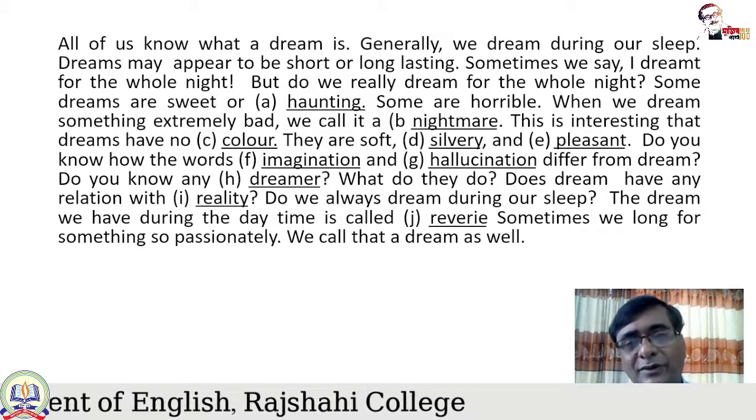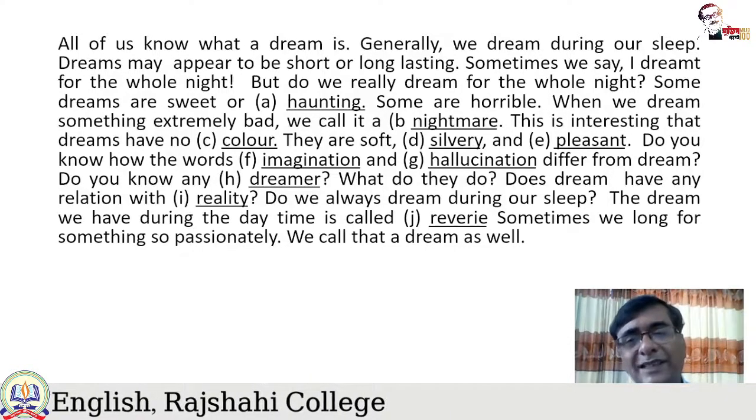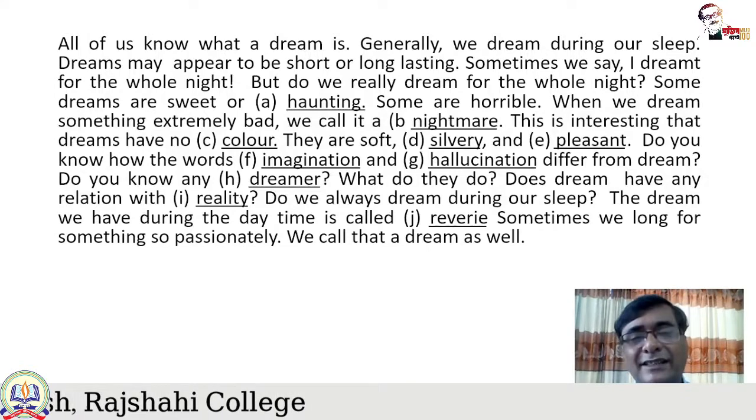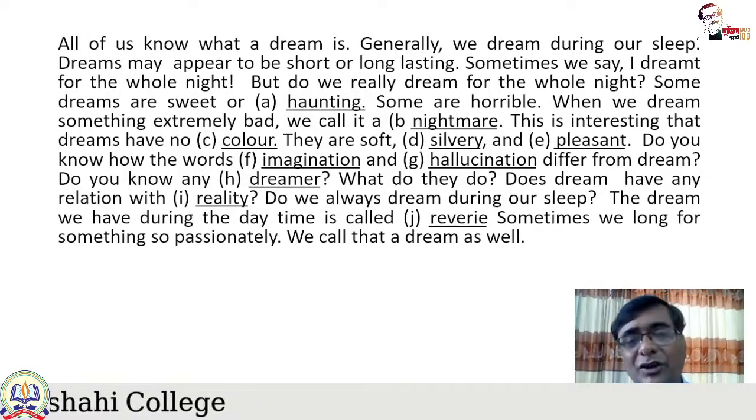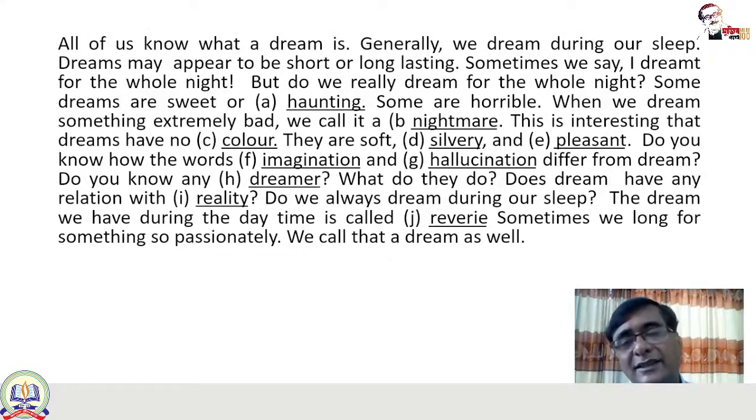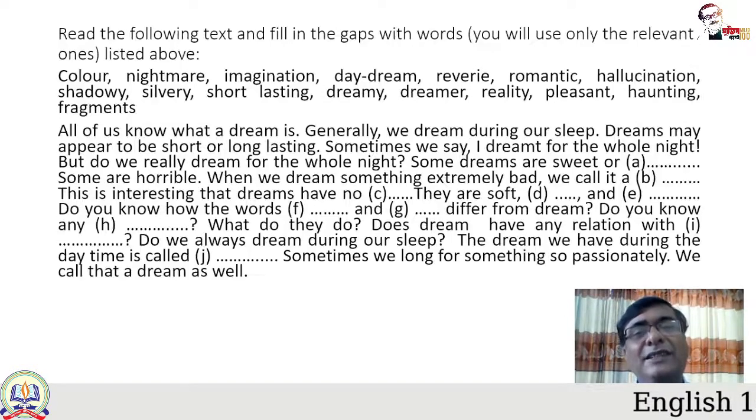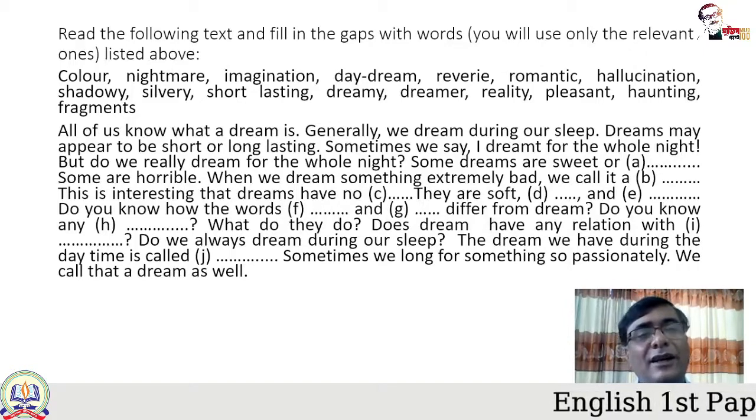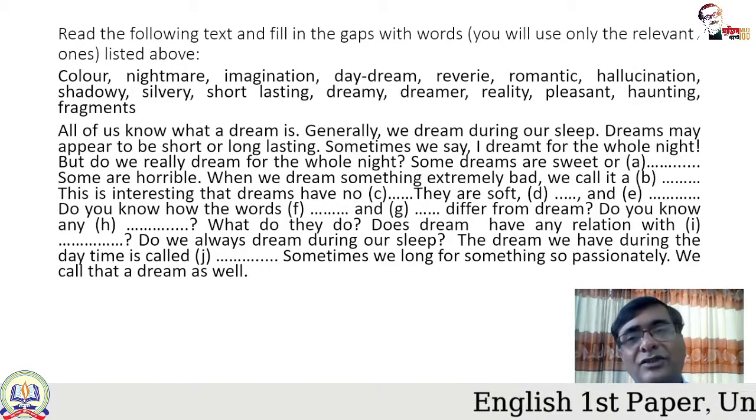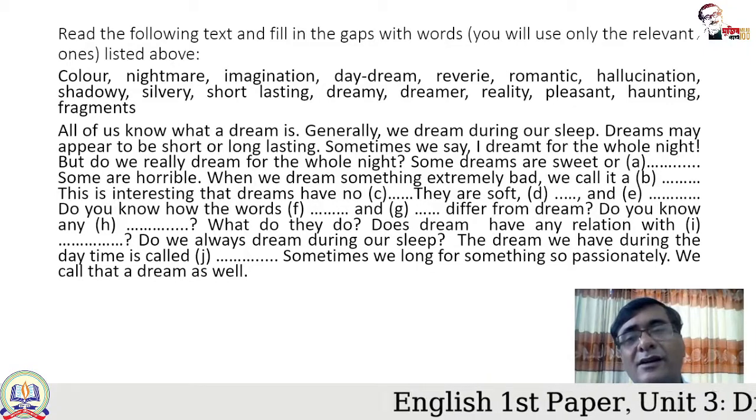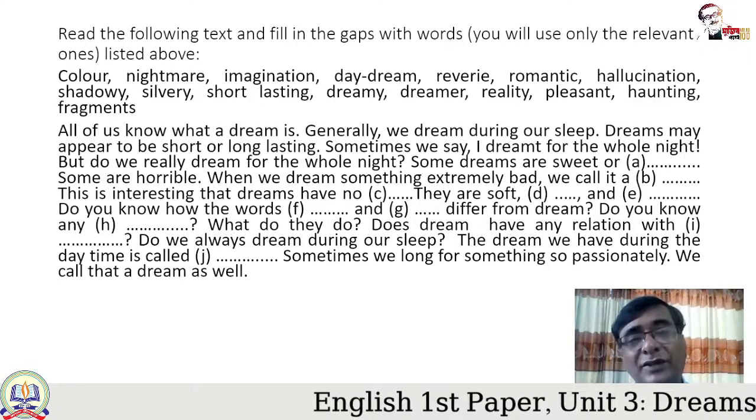They are soft, silvery, and pleasant. Here we guessed 4 or 5 words. So they are soft, silvery, and pleasant. These options I have accepted over here. Now, if you think that instead of silvery and pleasant, you want to choose a different word, let's look at the list. There was shadowy, so you can also use shadowy as well.